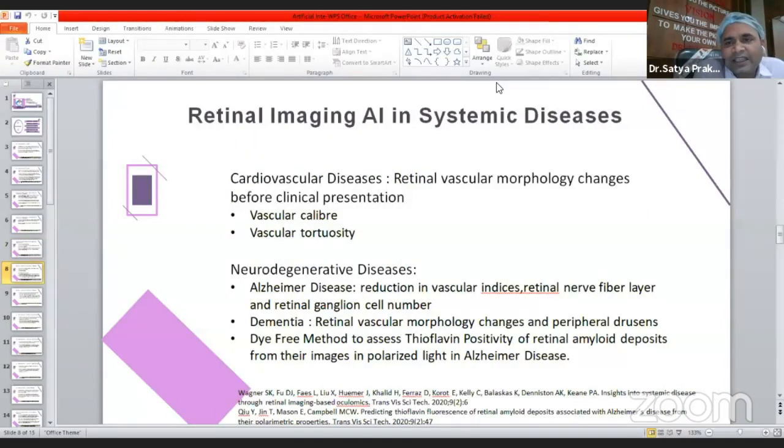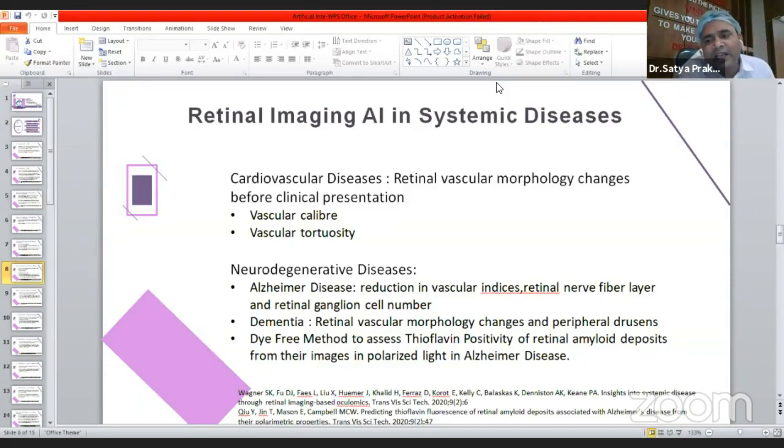Retinal imaging and AI in systemic diseases. Some of the systemic diseases can also be identified using artificial intelligence through retinal images, like cardiovascular diseases. Retinal vascular morphology changes can predict clinical systemic disorders before they appear in the body, like by measuring the retinal vessels through vascular caliber and vascular tortuosity.